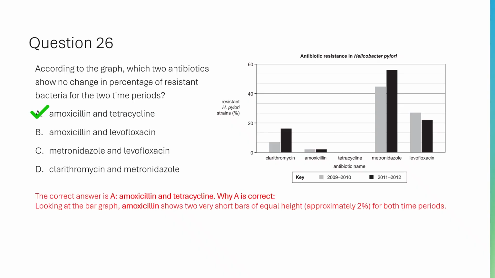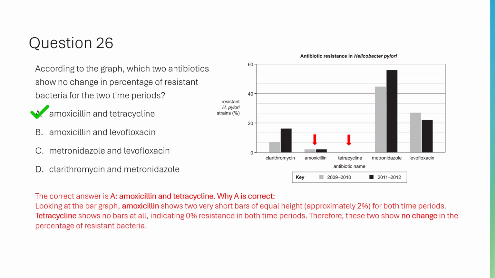Looking at the bar graph, amoxicillin shows 2 very short bars of equal height, approximately 2%, for both time periods. Tetracycline shows no bars at all, indicating 0% resistance in both time periods. Therefore, these two show no change in the percentage of resistant bacteria.